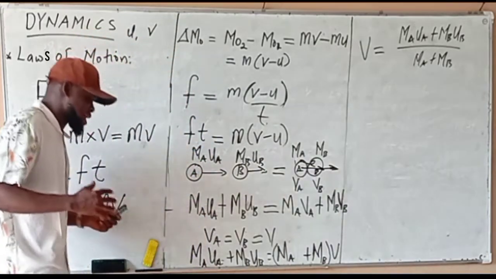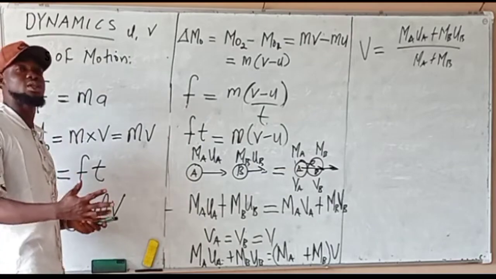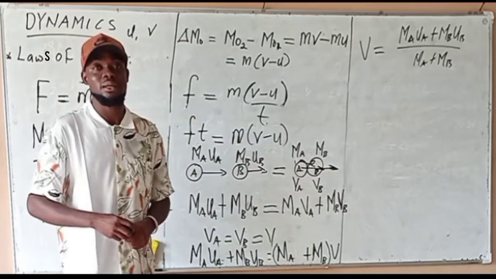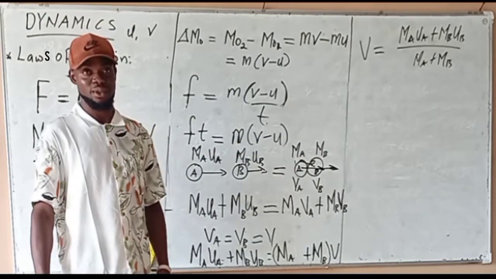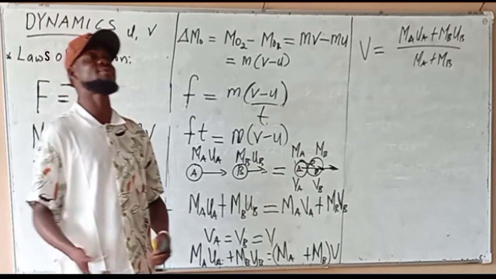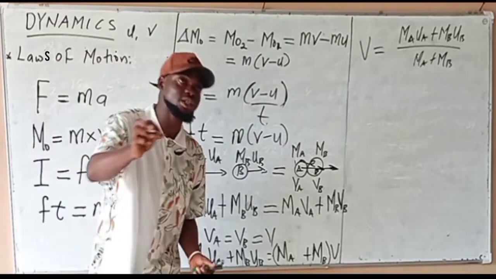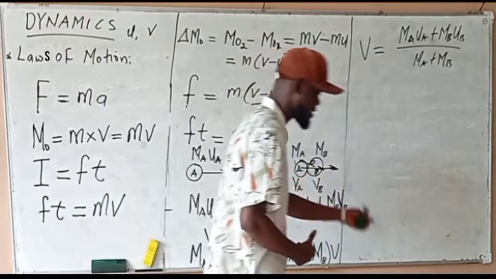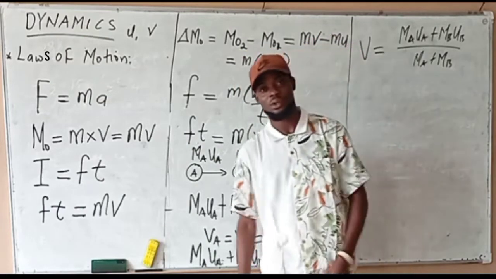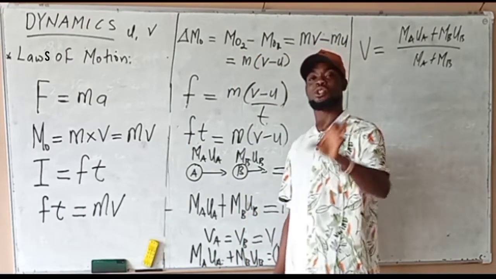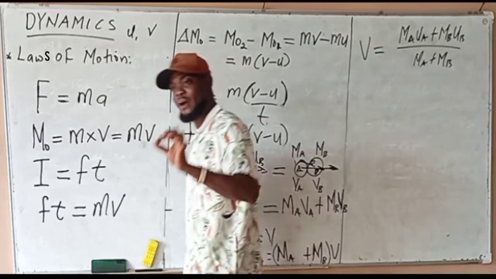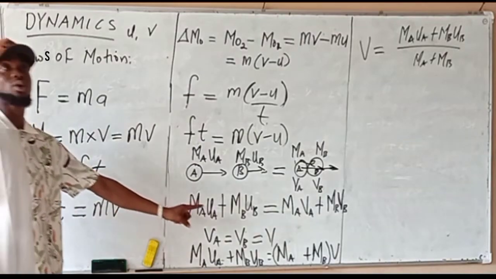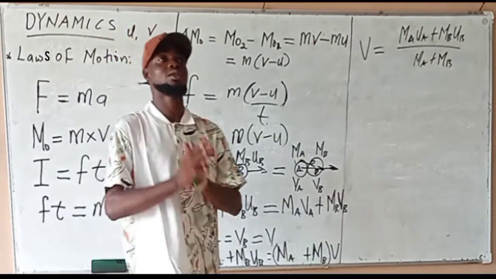There are some collisions in which after collision only momentum will not change, and the kinetic energy will change. There are some collisions in which after collision the kinetic energy will not change, and the momentum will not change. So we have elastic collision and inelastic collision. For elastic collision, both momentum and kinetic energy are conserved. For inelastic collision, only momentum will be conserved, but kinetic energy will not be conserved.